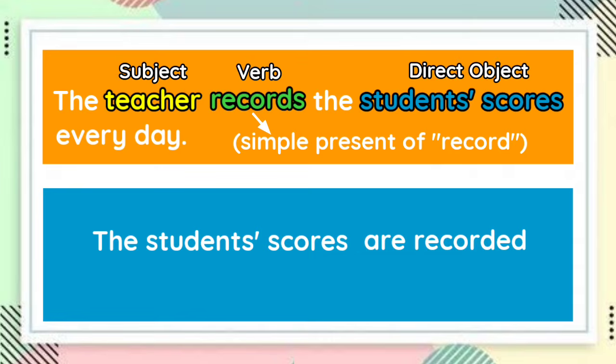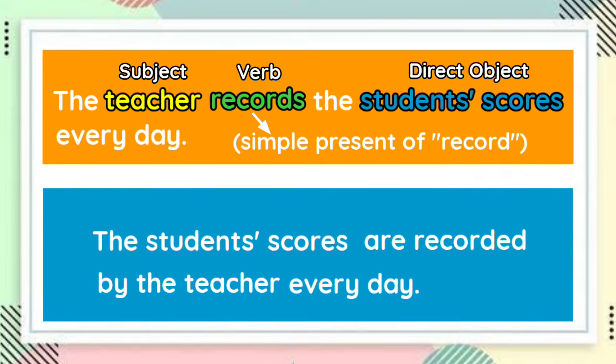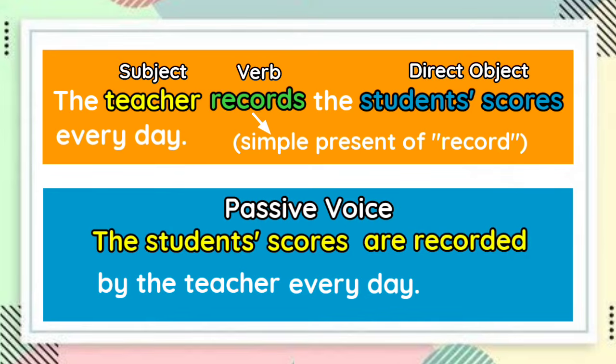Next, let us put the subject in the active voice, the teacher. But let us not forget the preposition by. And then, let's add the remaining words every day. Therefore, the passive form of this sentence is, the student's course are recorded by the teacher every day.